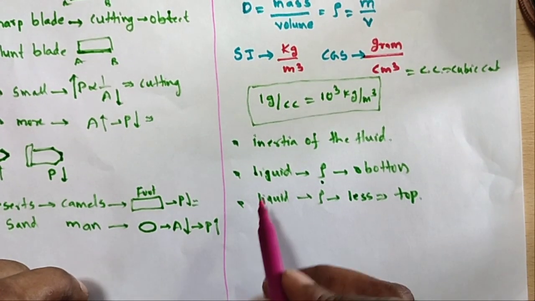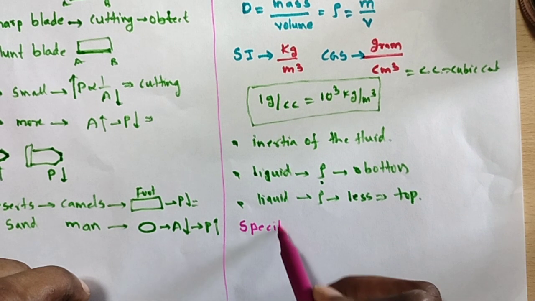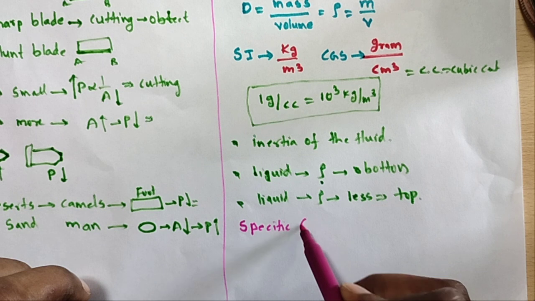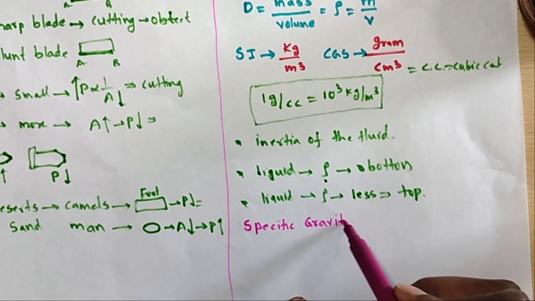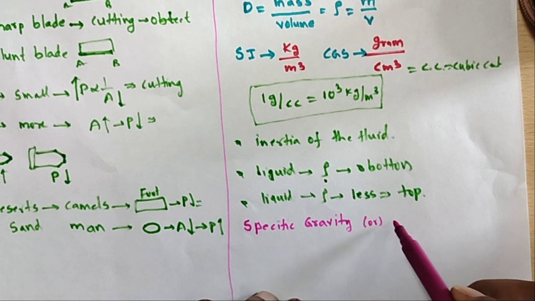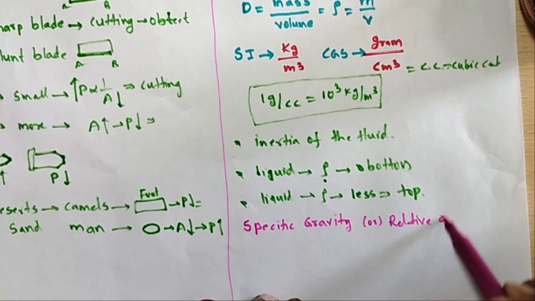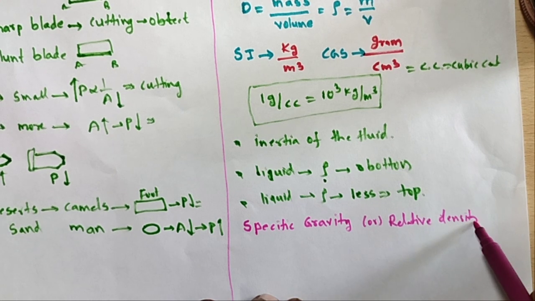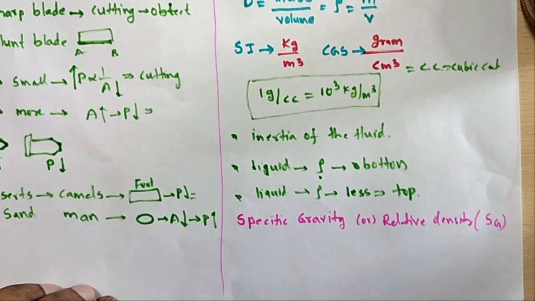And next one, specific gravity or relative density. Both are the same. Specific gravity, or relative density, also indicated as SG or RD. So what is relative density?